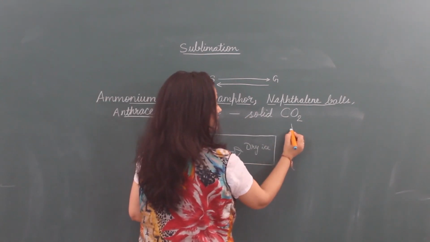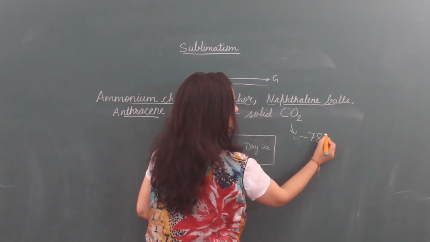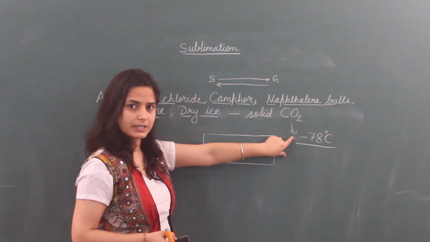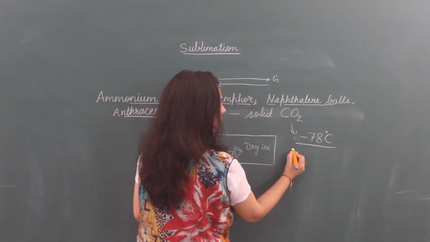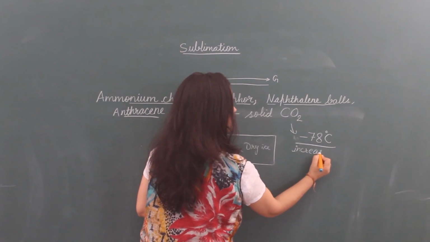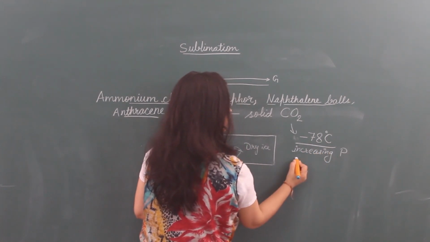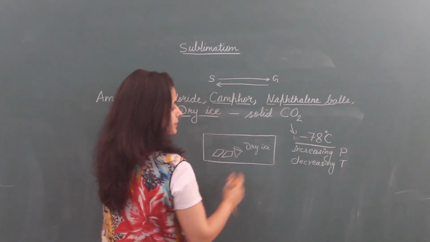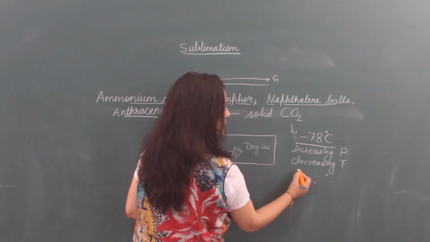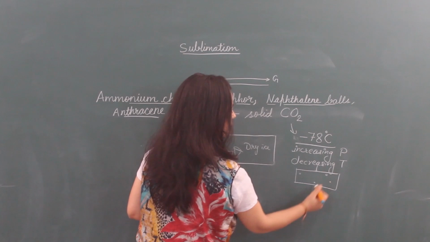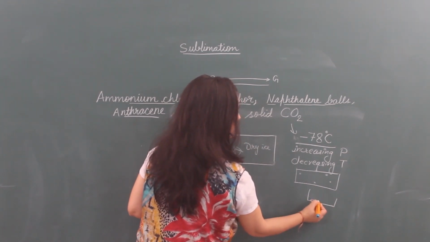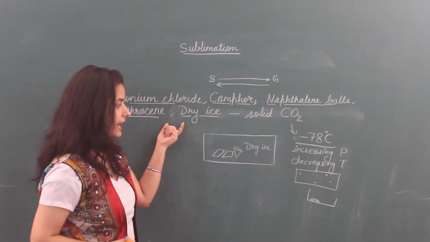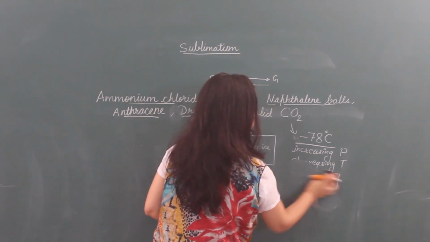When carbon dioxide gas is compressed at minus 78 degrees Celsius. That means we have to reduce the temperature. How can we reduce it? By increasing pressure and by decreasing its temperature. These carbon dioxide gas molecules are compressed in a container to convert directly into solid. Then it is converted into solid carbon dioxide, or dry ice. This is the dry ice.